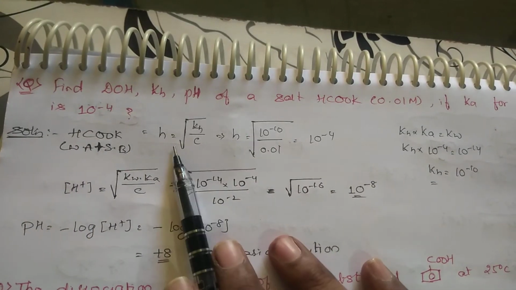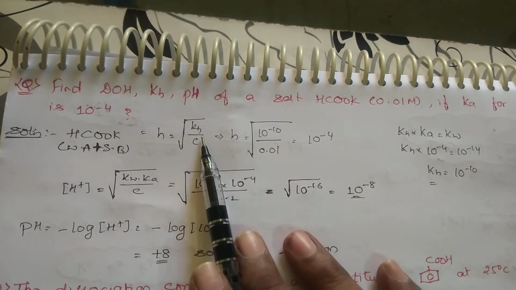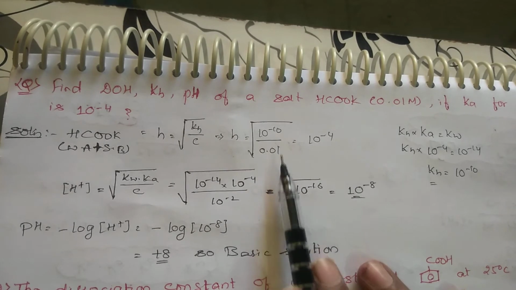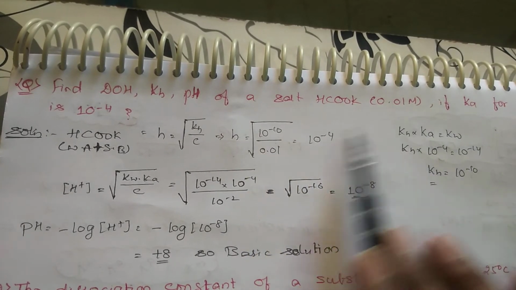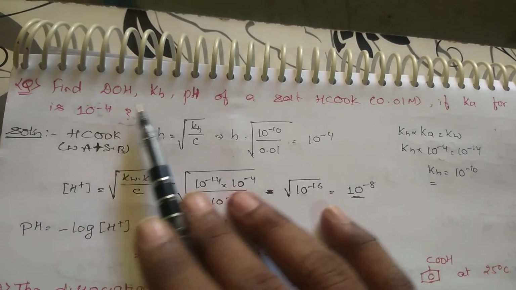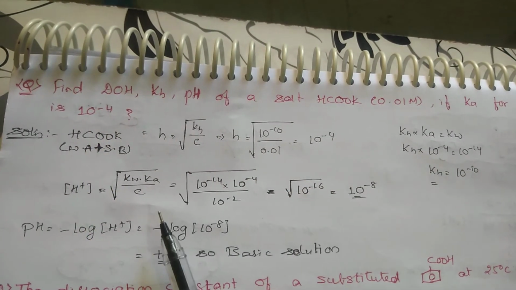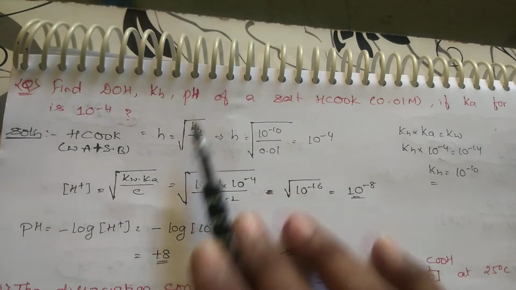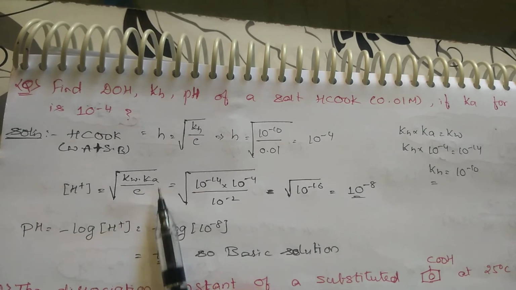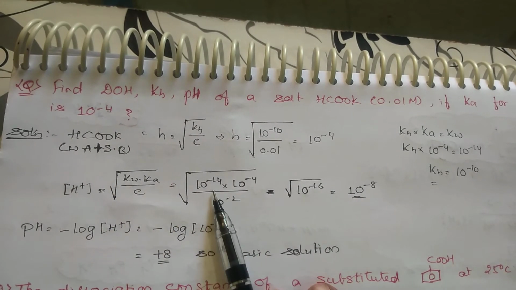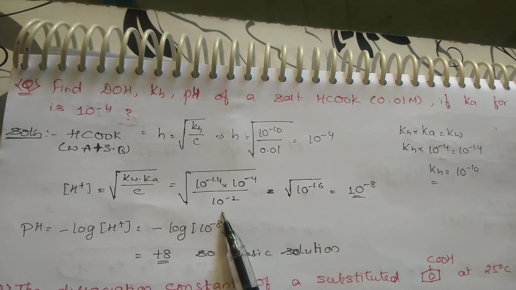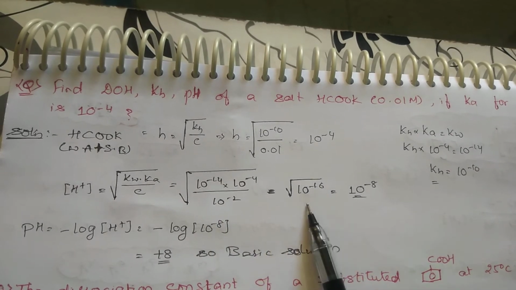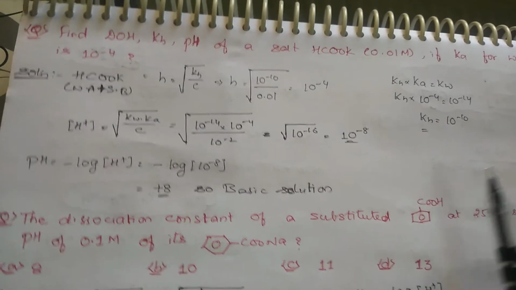If I want h, it is equal to root of KH by C. KH is 10 power minus 10 by C. The concentration is 0.01, so I am getting 10 power minus 4. So KH as well as the degree of hydrolysis has been found. And for pH, H+ is taken as root of Kw into Ka by C. Kw is 10 power minus 14 into 10 power minus 4 by 10 power minus 2. So it will be equal to root of 10 power minus 16, which is 10 power minus 8.